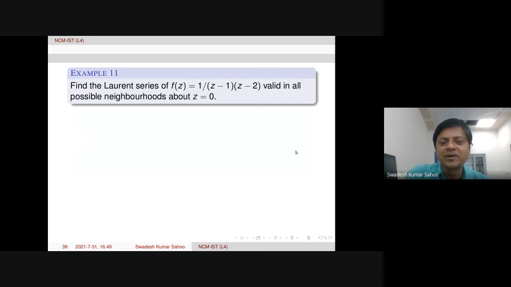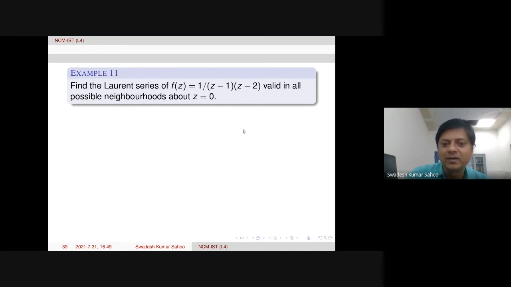Now, next example, slightly different way we ask. Find the Laurent series of f of z like this, 1 over (z minus 1) times (z minus 2). In the denominator, we have these two factors. But this will be valid in all possible neighborhoods about z equal to 0. It is not a neighborhood of z equal to 0, but this Laurent series in all possible neighborhoods about z equal to 0. That means it may be outside of a disk, a neighborhood of infinity, maybe. Neighborhoods of something, a neighborhood about something is different.